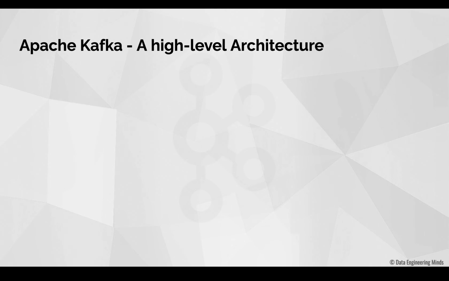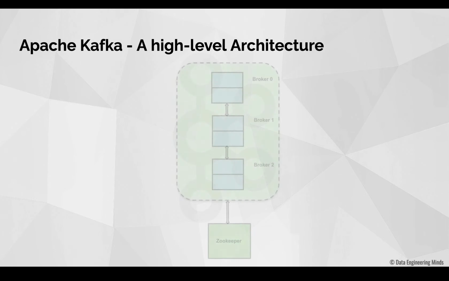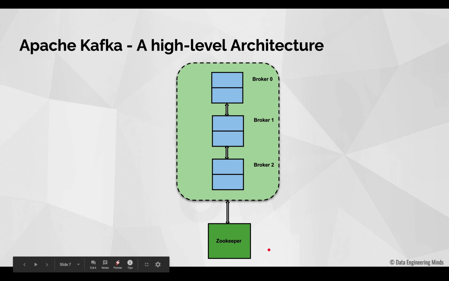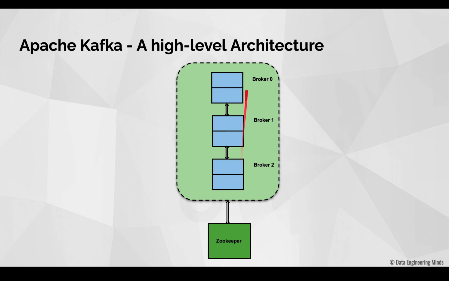Now, we will look into the Kafka architecture at a very high level. Basically, there are two important components in a Kafka architecture. The first one is called the broker and the second one is called Zookeeper. Brokers are the Kafka server applications. You can imagine each of these brokers as an individual computer system, and in each of these computer systems, a Kafka server application will be running. We call this Kafka server application the broker application. These brokers store the application data. That is, if there is any application that is writing data to Kafka, this data is actually written to the brokers.